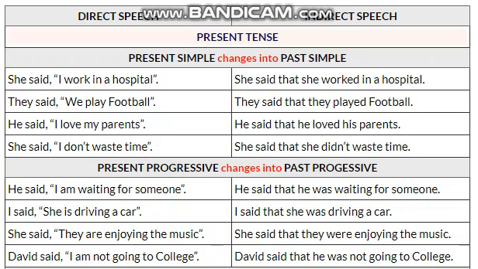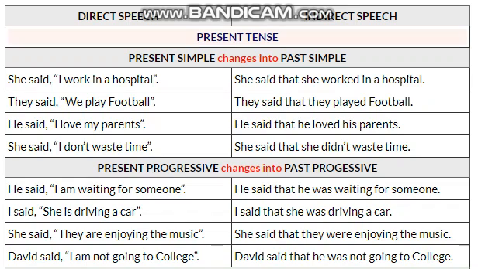Here are some examples. First we discuss how we change present simple tense into past simple tense. She said, I work in a hospital. Here we first look at the reporting verb, said, which is in past tense, so we have to change the tense of the reported speech. As it is simple present, we change it into simple past. She said that she worked in a hospital. With this second form of the verb, worked, we have changed it into simple past tense.